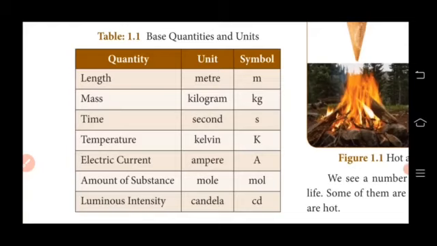So for length, unit is meter, mass, unit is kilogram, time, unit is second, temperature, unit is Kelvin, electric current, unit is ampere, amount of substance, unit is mole, and then luminous intensity, unit is candela. And also you have to memorize the symbol for the 7 base quantities. So this is a very important question and answer from the first lesson, Measurement.